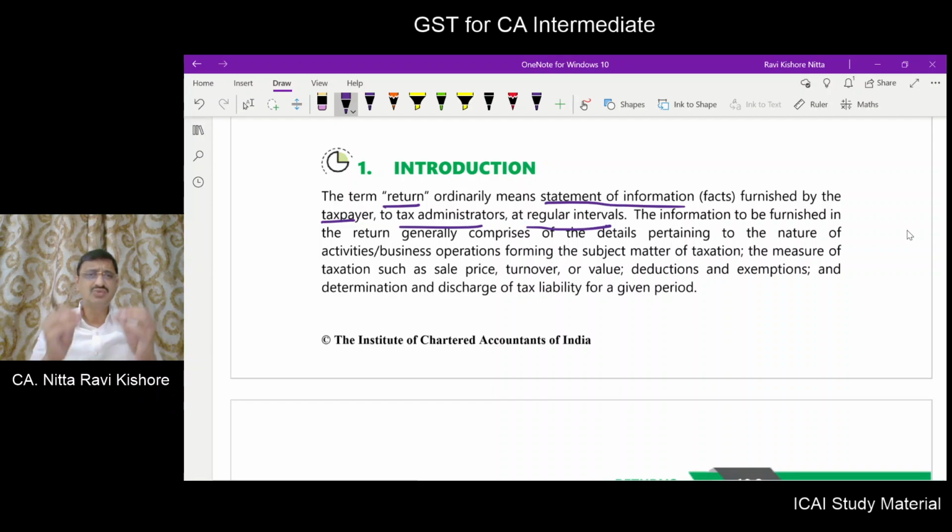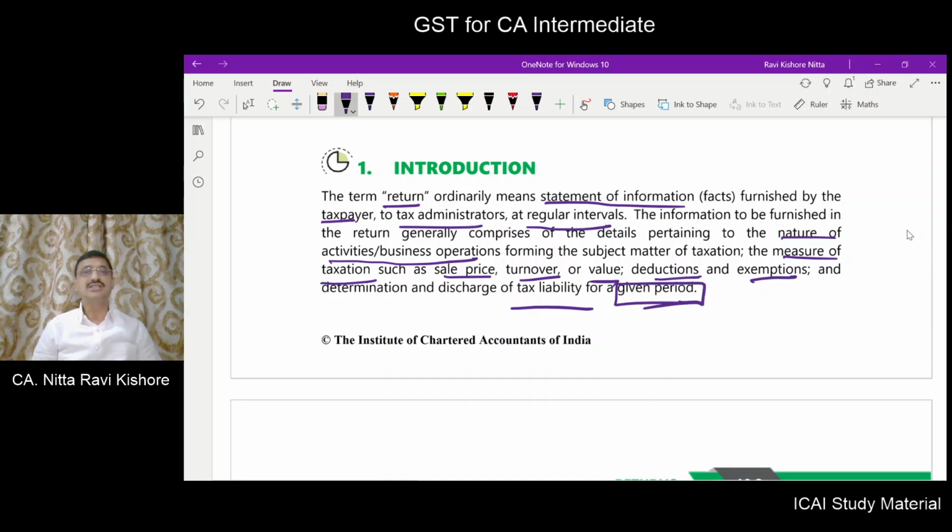What will be the information which you will provide in that return generally? Generally, the information pertains to the nature of activities or business operations, which will be the subject matter of taxation. The measure of a tax, like a sale price, turnover, value. What are the deductions claimed? What are the exemptions claimed? And what is the tax liability and how it is discharged? Everything will be for a given tax period.